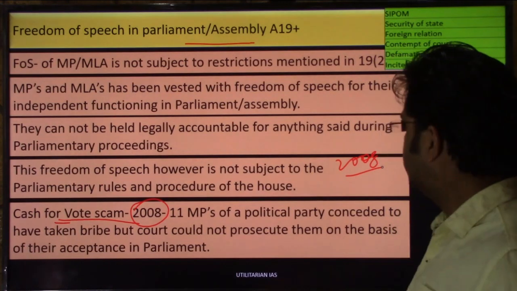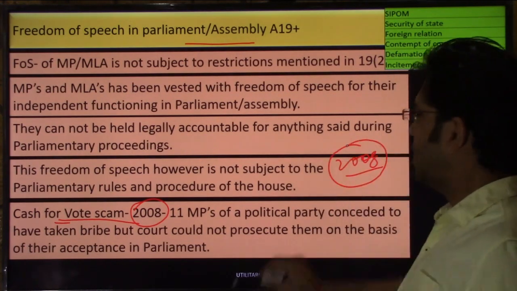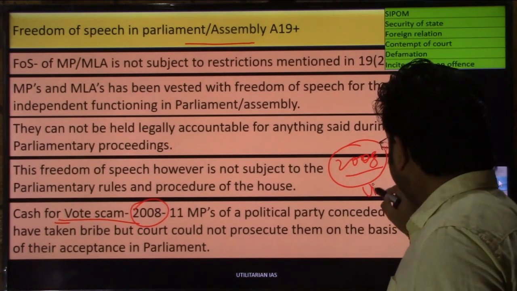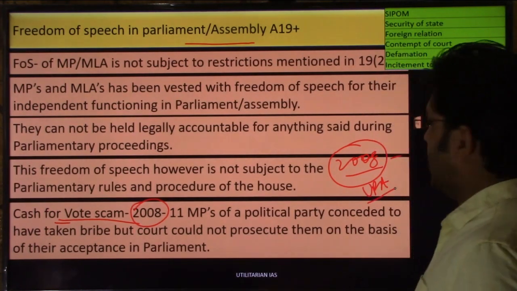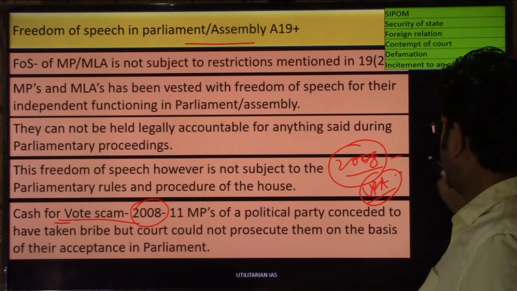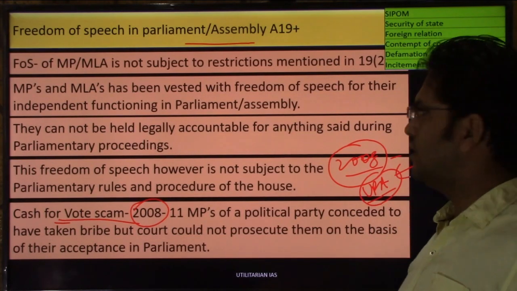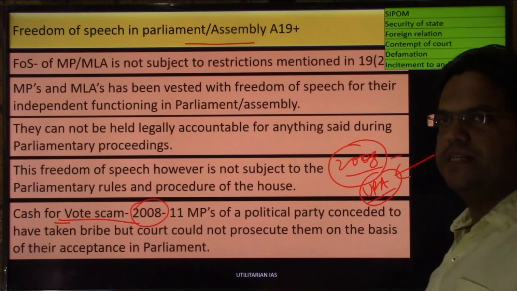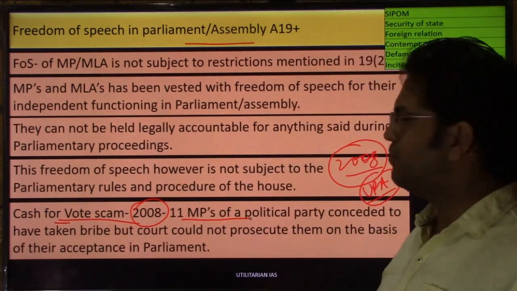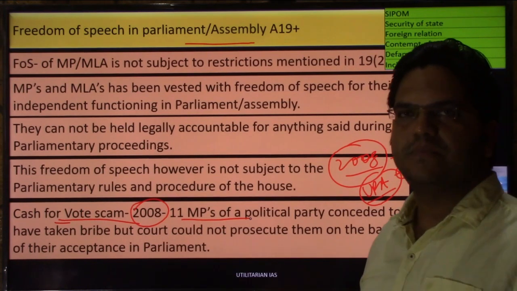There were allegations that, to support a government which was falling in 2008, you had this UPA government. The Left party which was supporting UPA had withdrawn support on certain accounts. So UPA needed support, and there were allegations against 11 MPs of a regional party in Jharkhand.